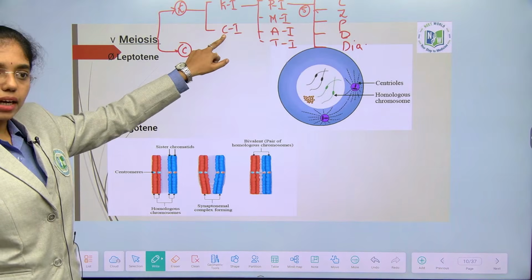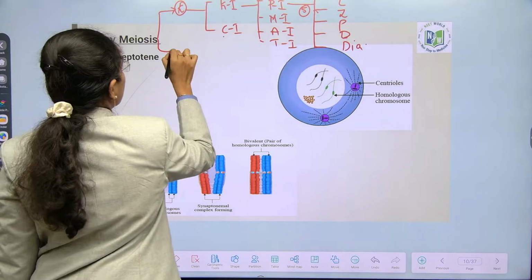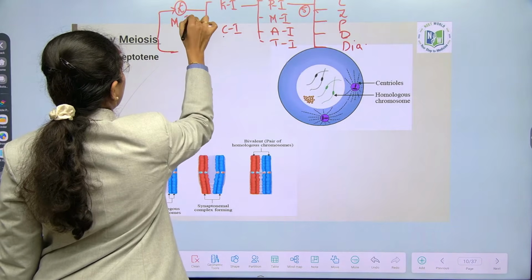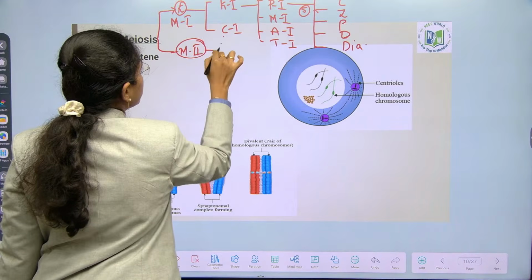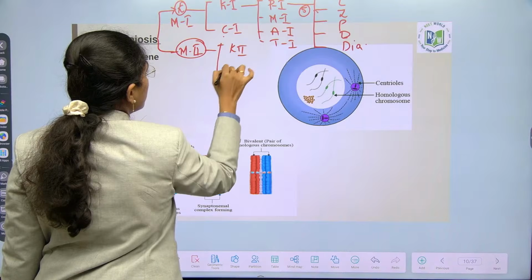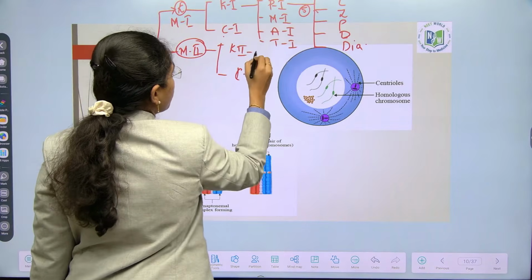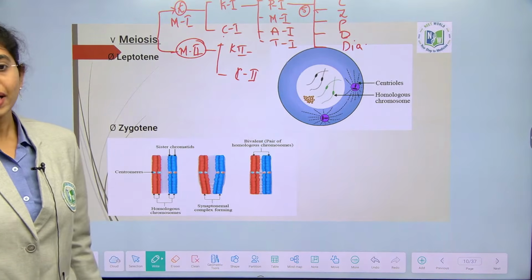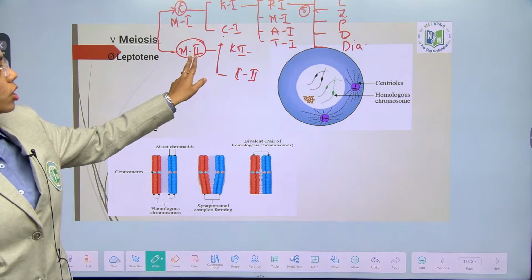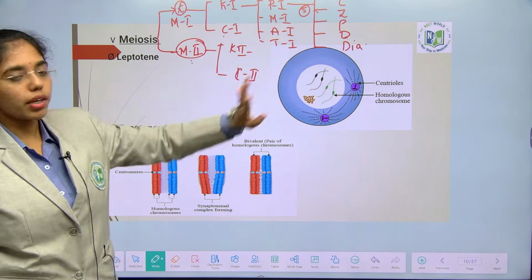Each cell will again undergo division, that is meiosis 1, here it is meiosis 2. Meiosis 2 you have karyokinesis 2, cytokinesis 2. Karyokinesis 2 again prophase 2, metaphase 2, anaphase 2, telophase 2, followed by cytokinesis 2. Meiosis 2 is the same as that of mitosis. Clear of what you have to learn?